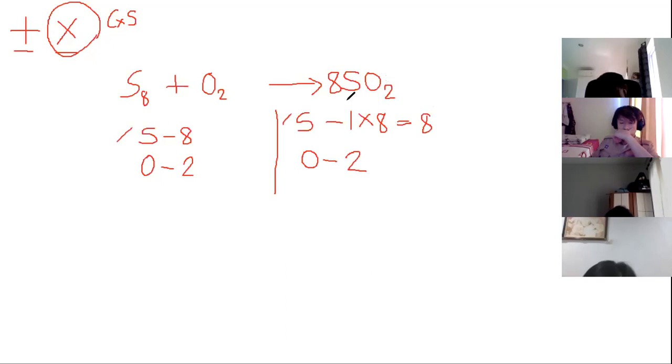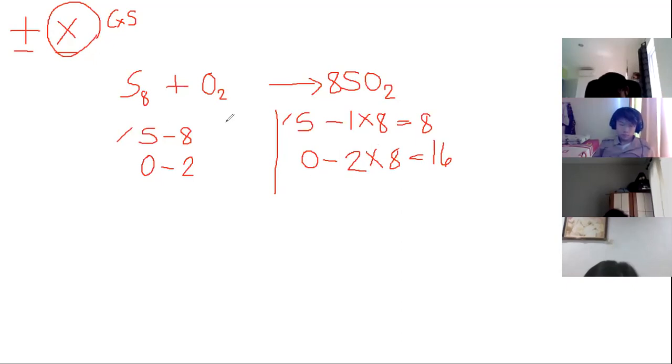Is this balanced already? Cannot. Because if we put 8 in this part, we should multiply it, because they are together, right? They are not separated. They are in one product. So 2 times 8 is equal to 16. So still, our sulfur is balanced, but our oxygen is not yet balanced.